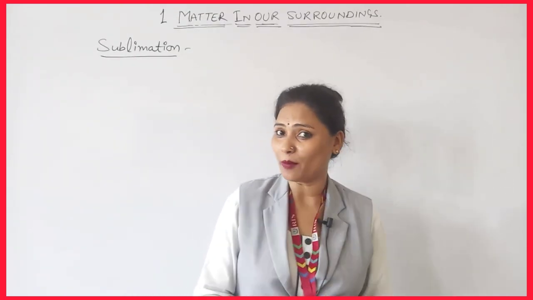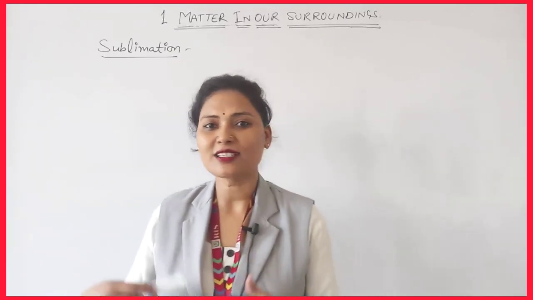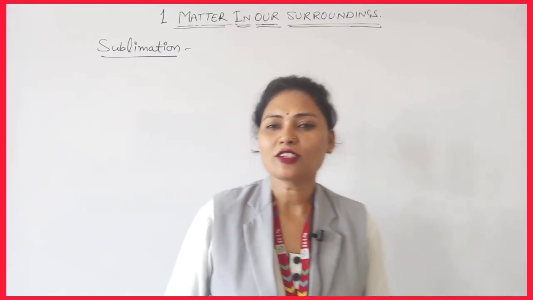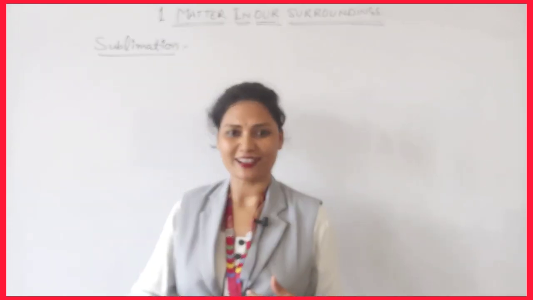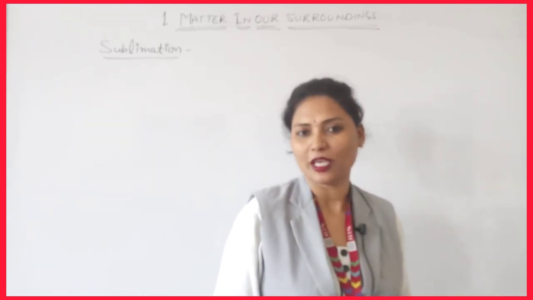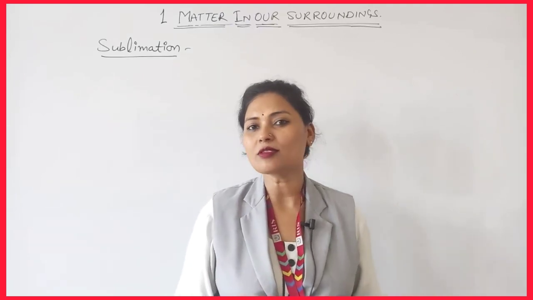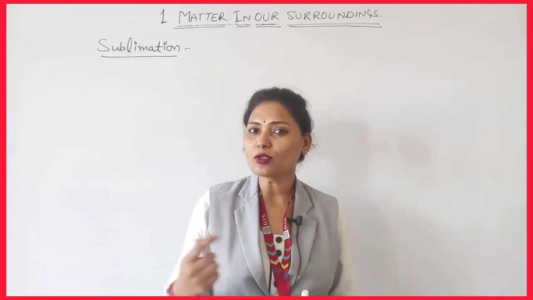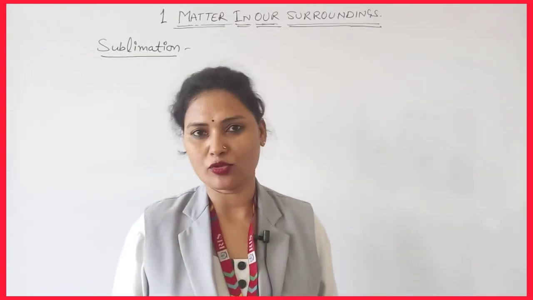So what is sublimation? I have already told you, but let us revise it. Actually, a change of state directly from solid to gas and vice versa is known as sublimation. Have you seen that camphor? That is also a sublime. Sublimes are those substances which undergo the sublimation process.